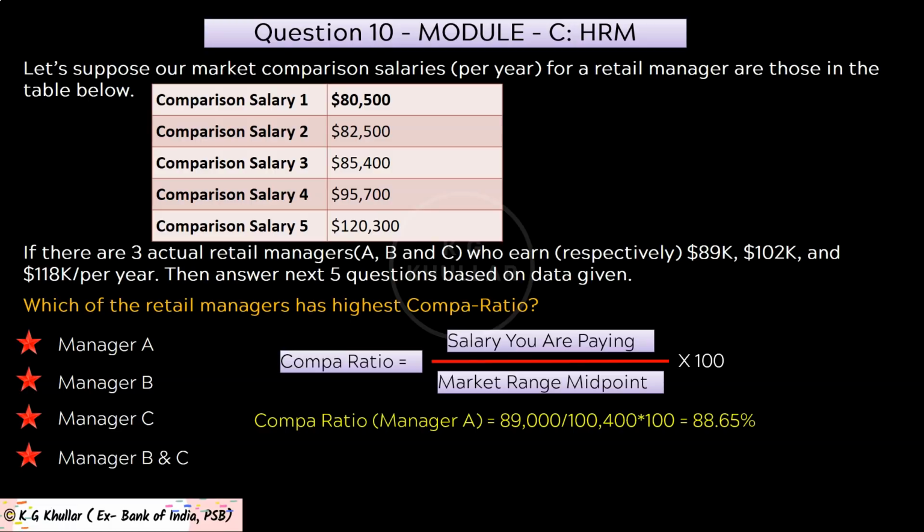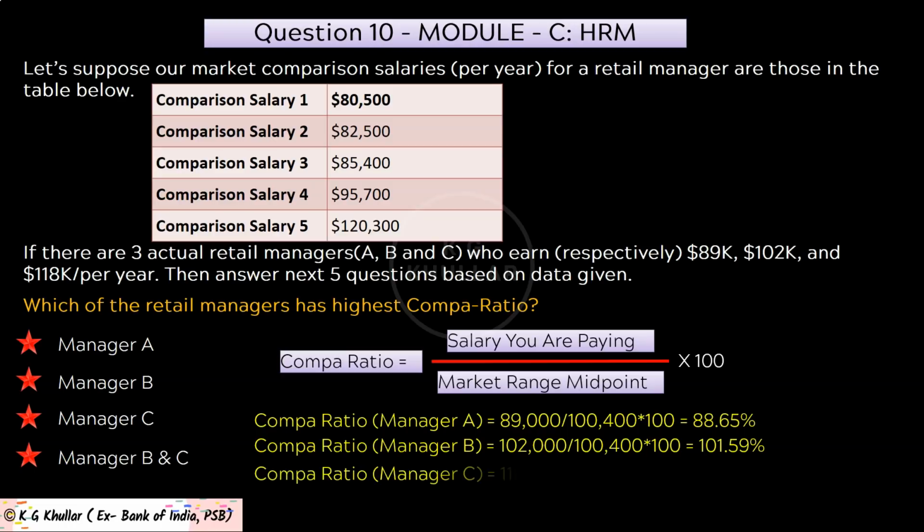So in the given case study, the compa ratios of all the three retail managers will be, so first is compa ratio of manager A will be 89,000 divided by 100,400 multiplied by 100. Now please note we have already calculated market range midpoint in previous question. So we are using that here. Then second is compa ratio of manager B, which equals $102,000 divided by 100,400 multiplied by 100, which equals 101.59%. And lastly, compa ratio for manager C will be $118,000 divided by 100,400 multiplied by 100 equals 117.53%.